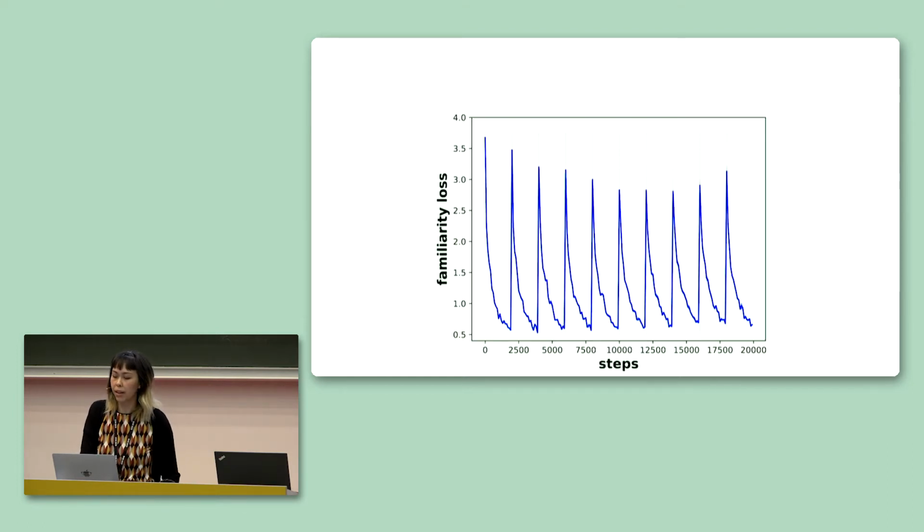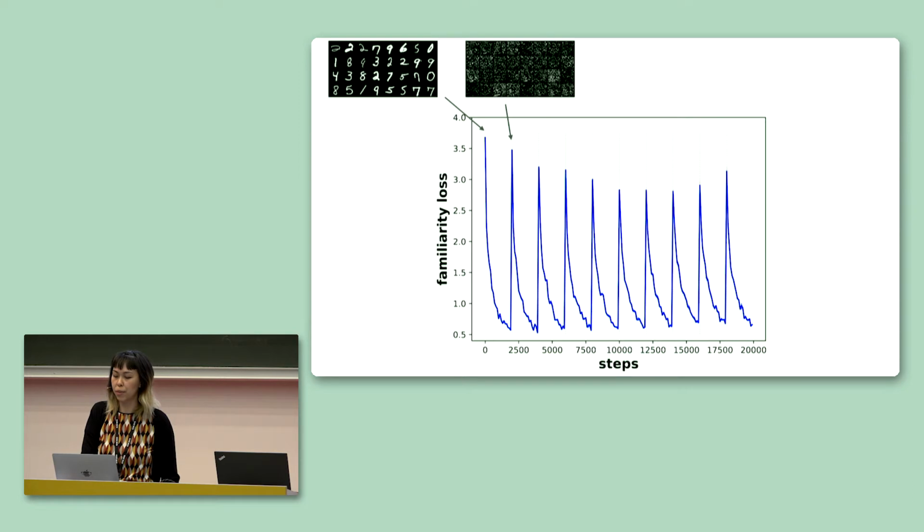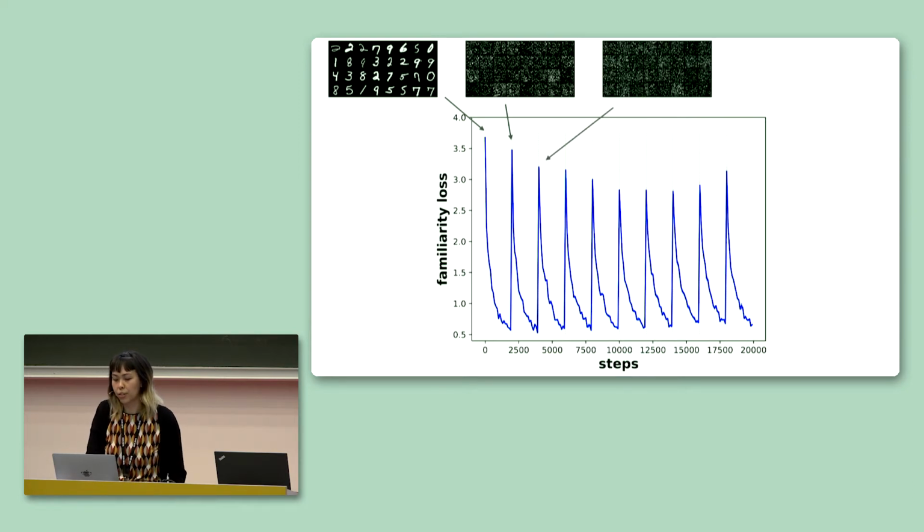If we plot our familiarity measure as a function of training steps, we see the following behavior. As the underlying task changes and the data stream becomes visually different, the loss spikes. And because the task boundaries are so clearly given by these spikes in the loss, we can set a simple threshold, and when the loss exceeds this value, assume that the data stream has changed and retrieve a different memory from our weights in superposition.